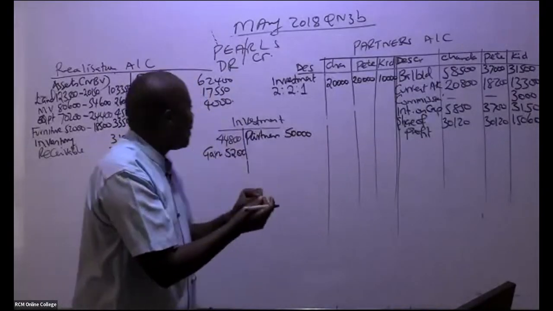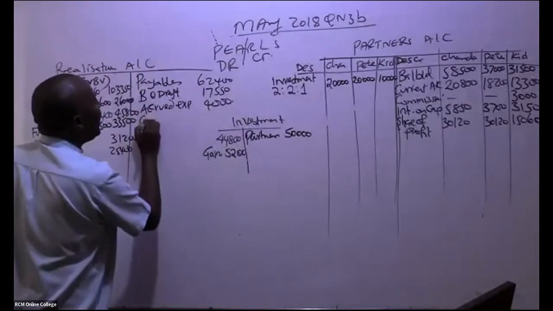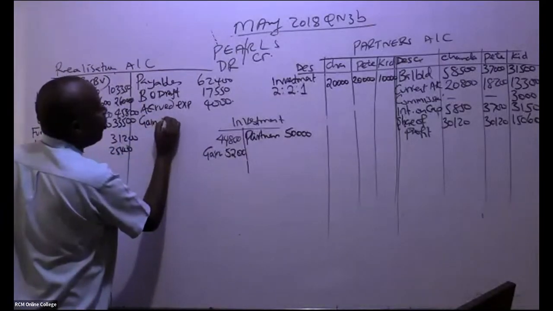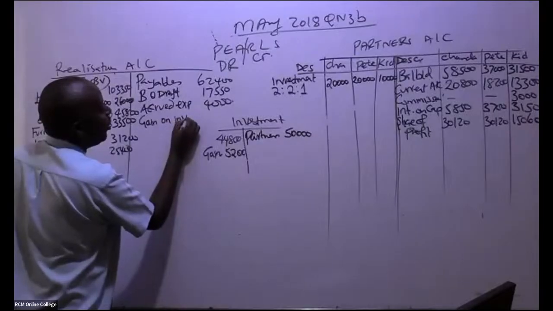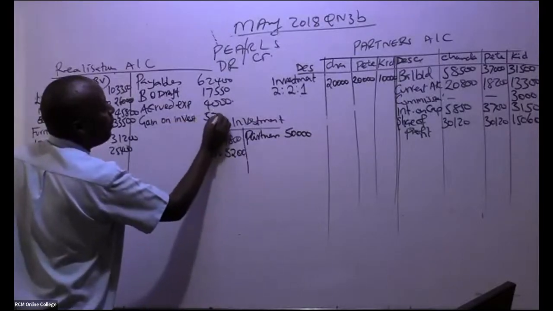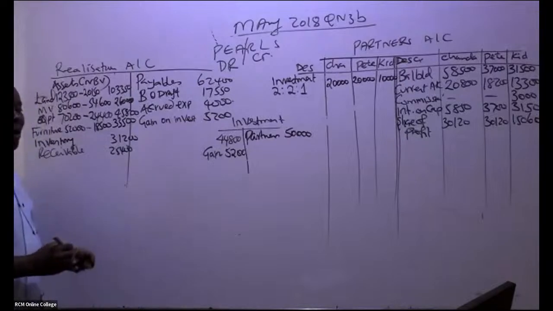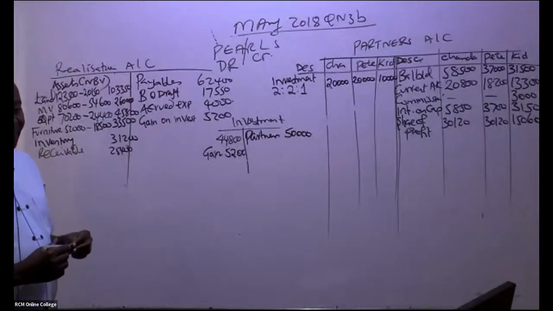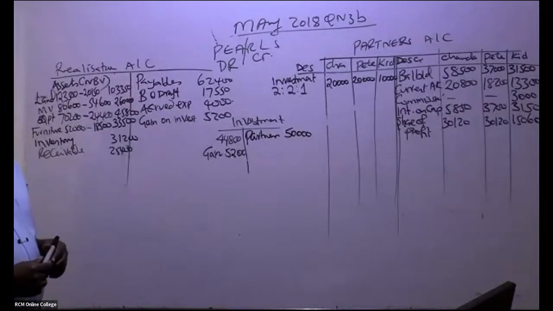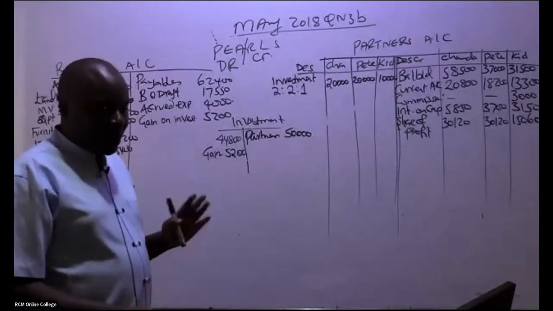So the gain on investment, you just book the whole amount, 5,200.